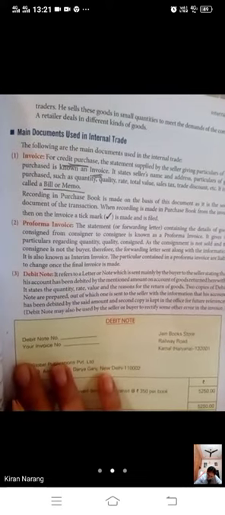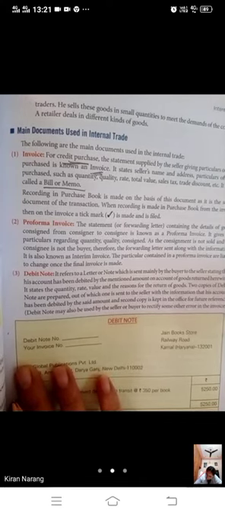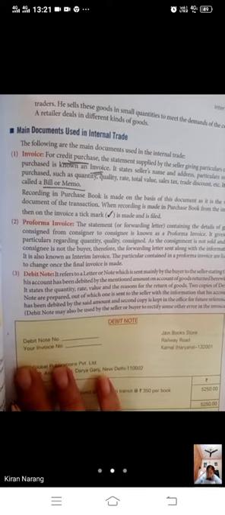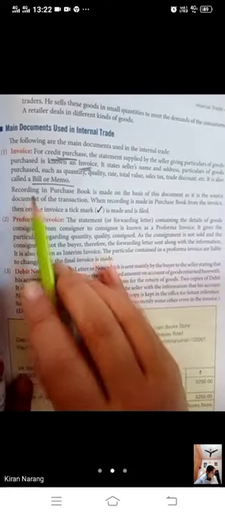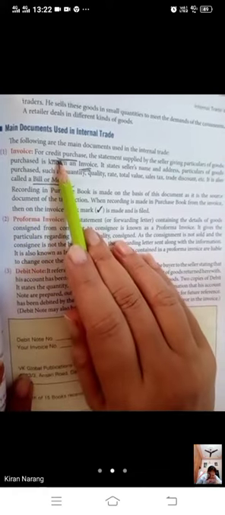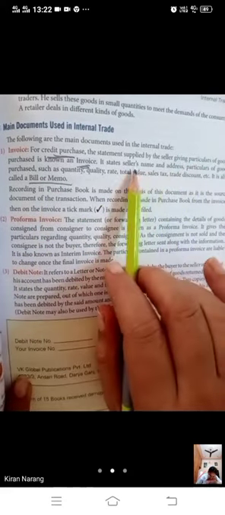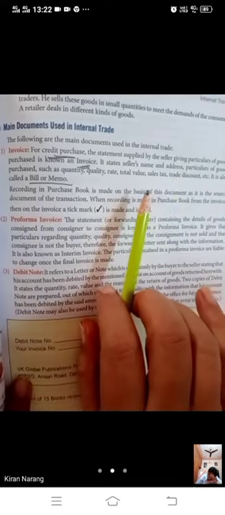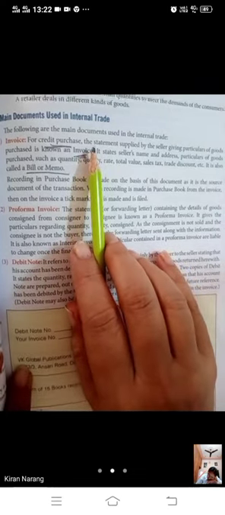Recording in the purchase book is made on the basis of this document as it is the source document of the transaction. When recording is made in the purchase book from the invoice, a tick mark is made on the invoice. When you are purchasing on credit, whatever bill the seller is giving to you, that is your invoice. Got my point, bache? On that bill, he will write the name, address, and particulars of every type of goods, and that bill is known as an invoice for a purchaser.